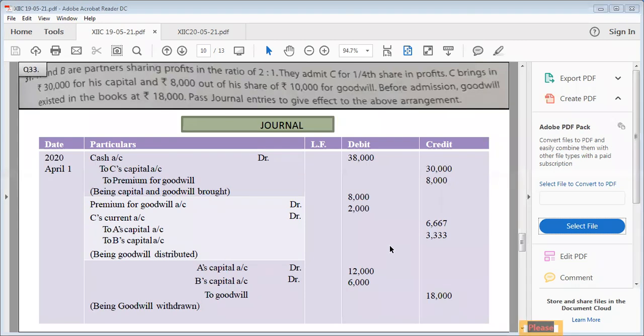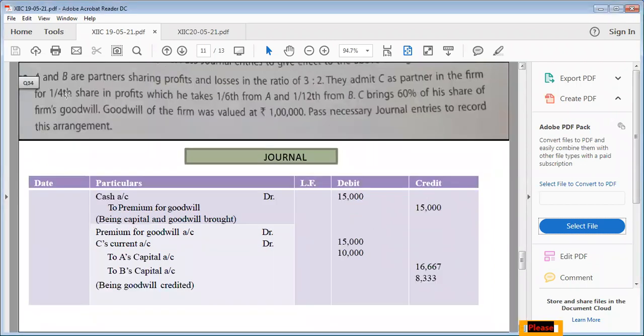Any doubt in this question? Yes? Any doubt? No, ma'am.